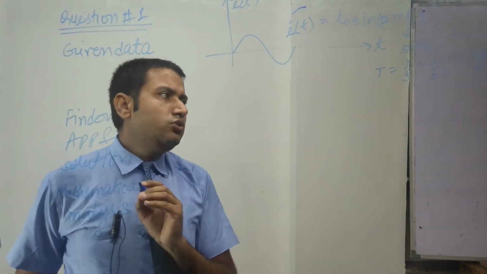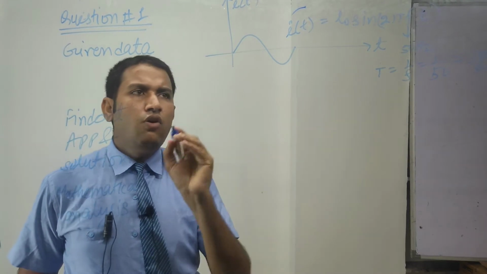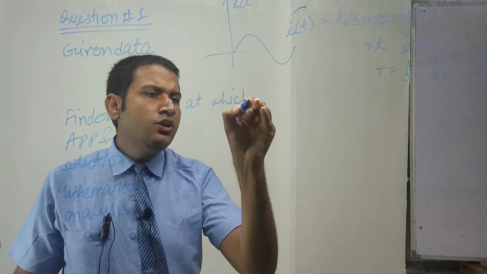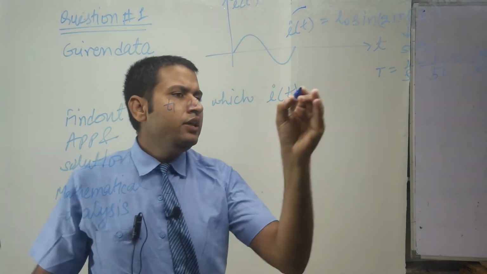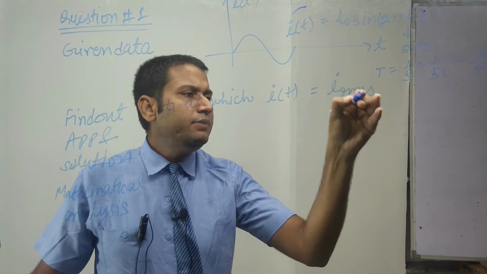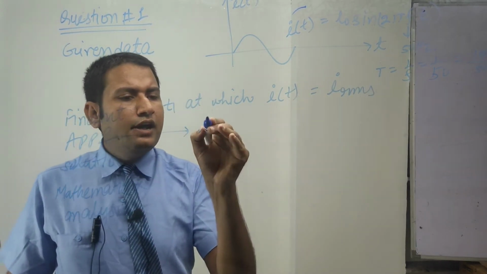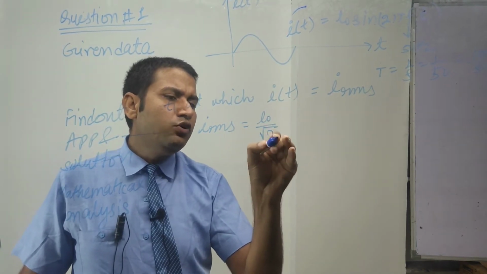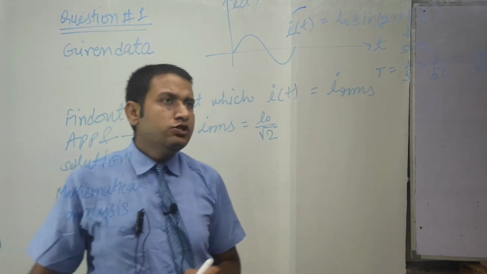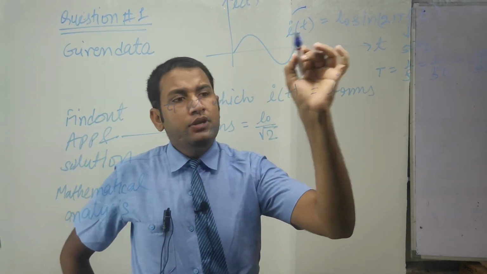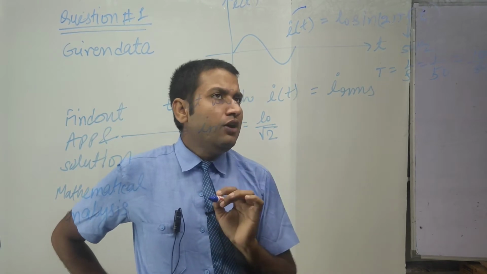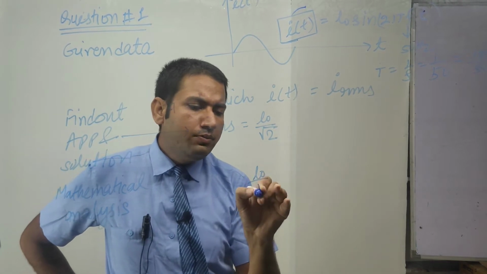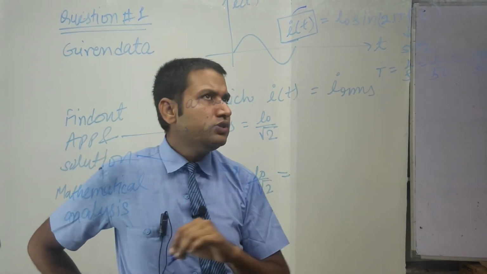Now we have to find out the value of time t1 at which the value of current is the RMS value. Our approach: the RMS value of this sine function is equal to peak value upon root 2. Our solution is that the time t will be found at which the value of I of t is I naught by root 2. This is our part of solution.